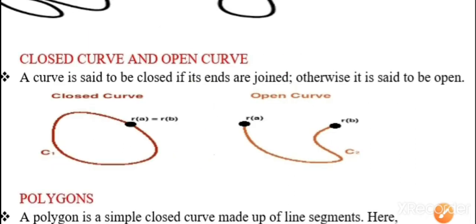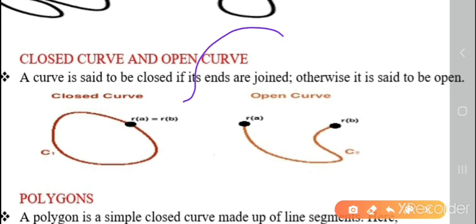Now, closed curve and open curve. A curve is said to be closed if its ends are joined. Otherwise, it is said to be open. So I am drawing a curve. It started and ended at the same point. Then we can call it a closed curve. Where I started, it ended there itself.